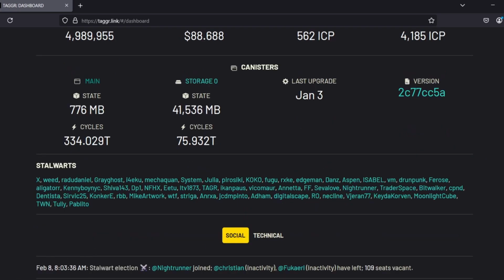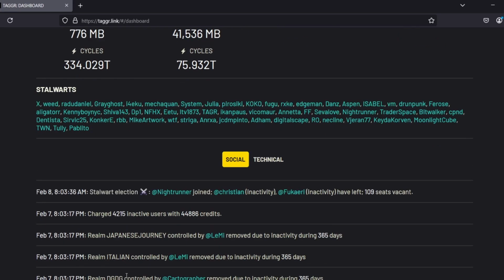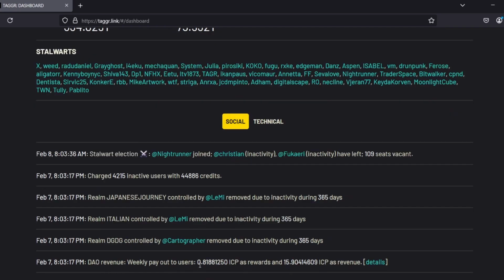So there was a stalwart election. Night Runner joined, Christian left from not using it, Hukari also did not use it, and so there's 109 seats vacant. On Friday, yesterday, inactive users, if you're not using the program, slowly takes back credits. It looks like some of these realms are going to be leaving as well because they're not being used for more than a year. This week, they paid out 0.81881250 ICP as rewards and 15.9 ICP as revenue.